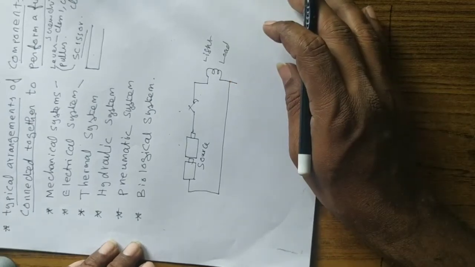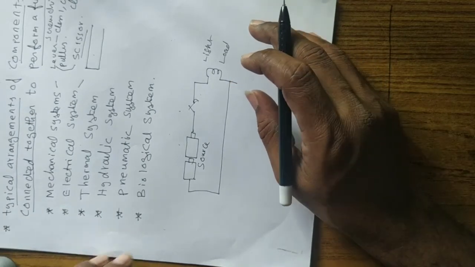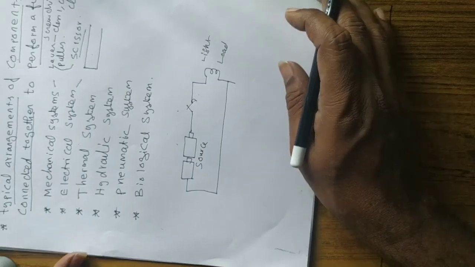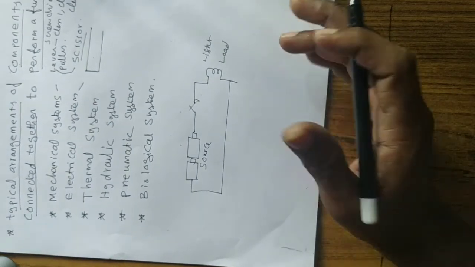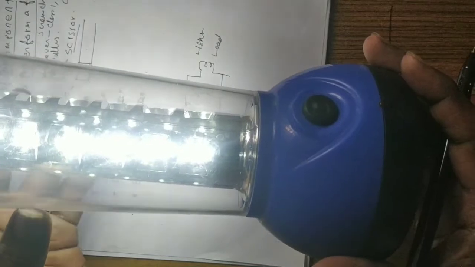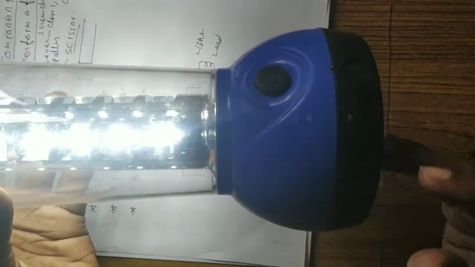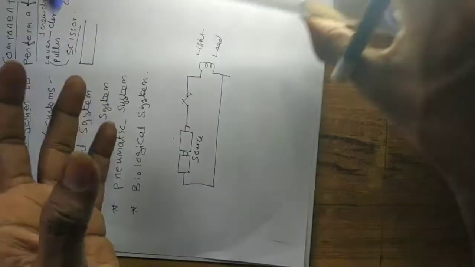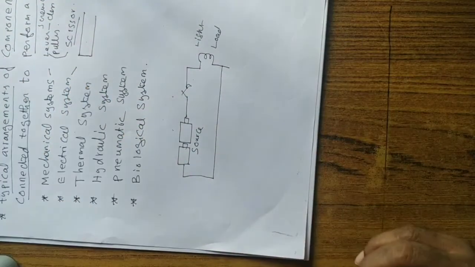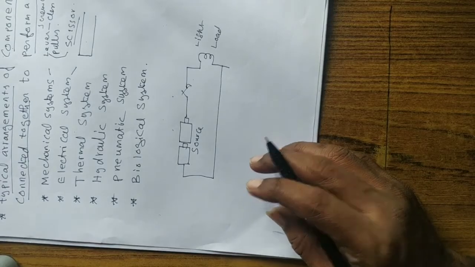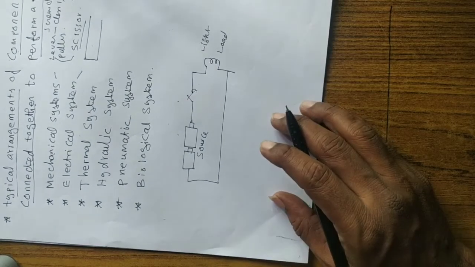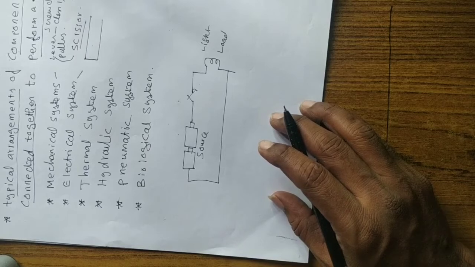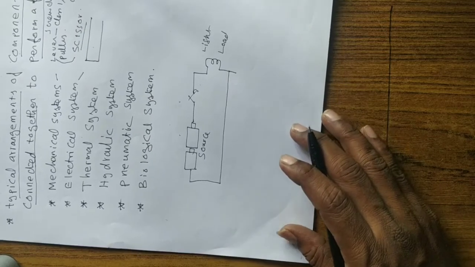And there are so many electrical systems we depend on in our real life, right? It may be an emergency light, something like this. So this is an emergency bulb, an LED emergency light. It has a 230 volt source, and inside there is a battery and charging circuitry, right? So it charges the battery and then we can use it as a portable light. So the emergency light is another simple electrical system. And complex systems like generators and motors are all electrical systems, right?